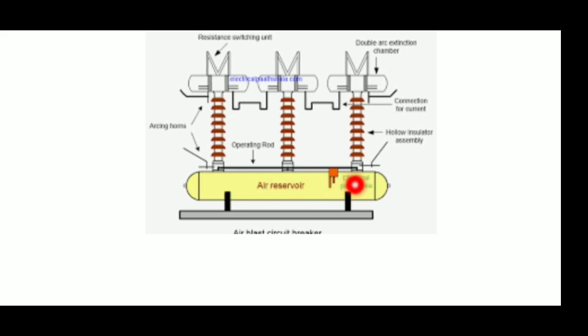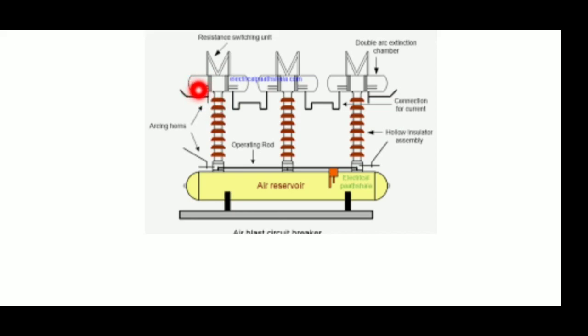This is the air reservoir. In that we are storing the air. Compressed air will be stored in the air reservoir. These are the arcing horns and this is the hollow insulating medium, and these are the connecting currents. These two are the connecting currents, and these are the resistance switching. At the top we are connecting the resistance switching. The advantages of resistance switching were also explained in the previous video lectures.